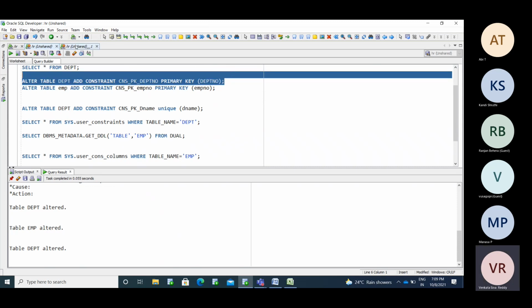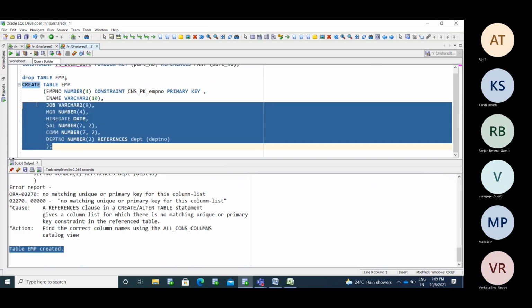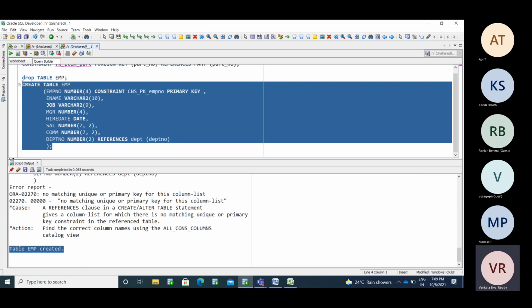Later I am trying to build the relation again. Now it is allowing me to create the relation because you don't have any confusion, you don't have any issues with the primary key constraint now. Got it? Any doubt? Any doubt? Primary key.